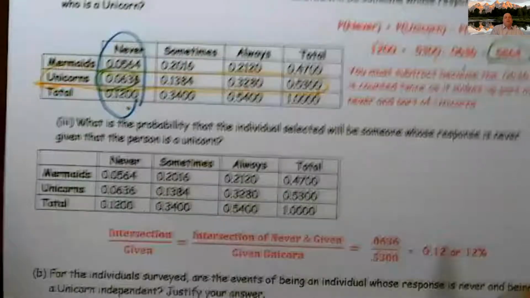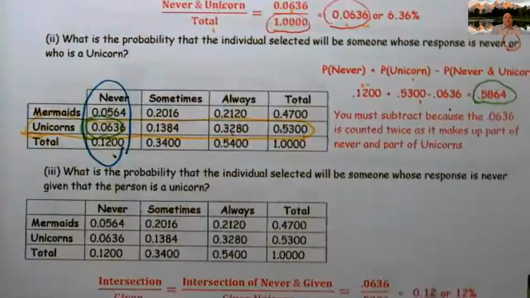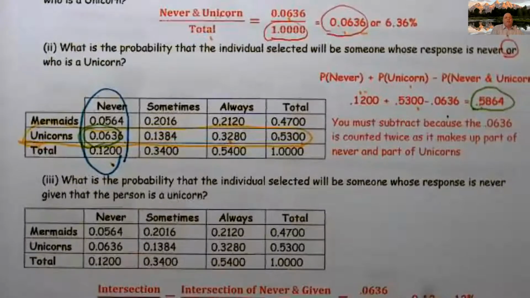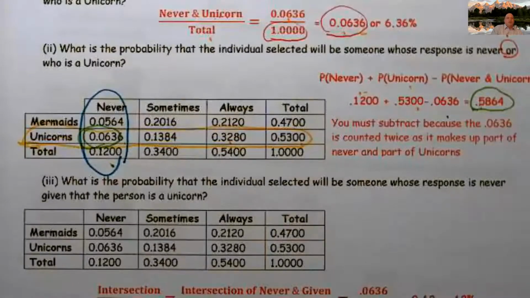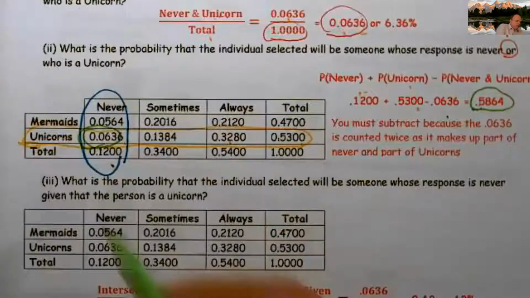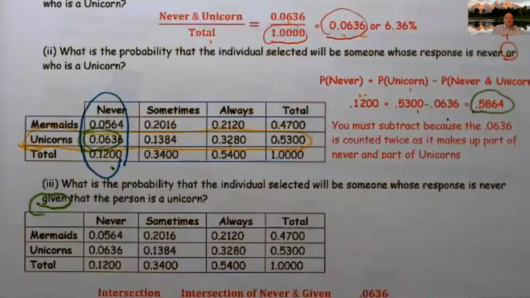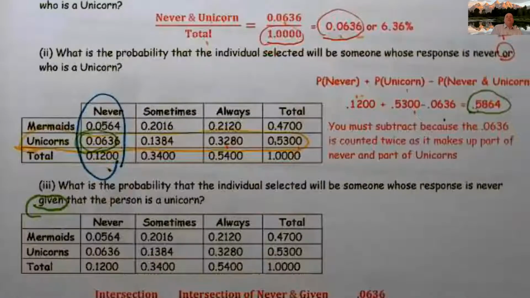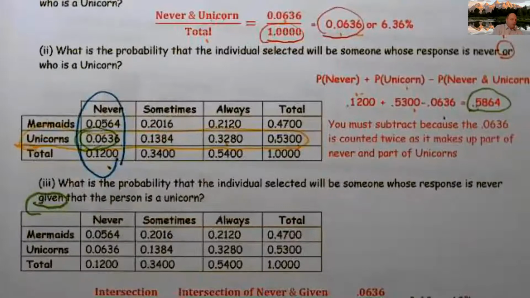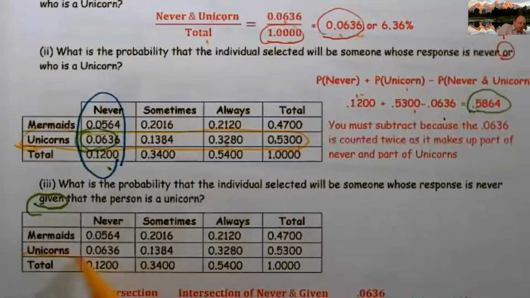Part 3, what is the probability that the individual selected will be someone whose response is never, given that the person is a unicorn? All right, given is the key phrase here. Given tells me something is in the denominator. All right, it's going to be the joint probability over the marginal. All right, so we were given that they were a unicorn. So this is what's given.